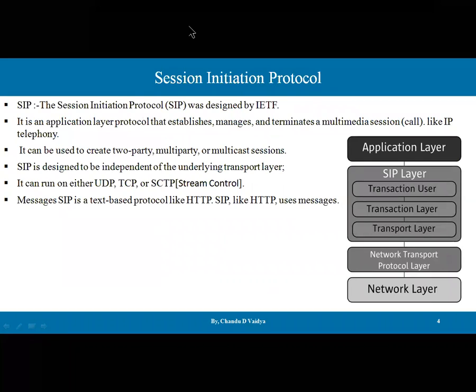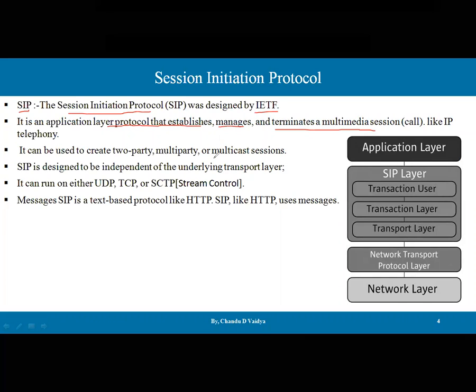SIP stands for Session Initiation Protocol. It was designed by the IETF, the Internet Engineering Task Force. It is an application layer protocol that establishes, manages and terminates multimedia sessions, such as calls like IP telephony. What is the main purpose of SIP? The SIP protocol is used to establish the session, manage the session, and terminate the session.